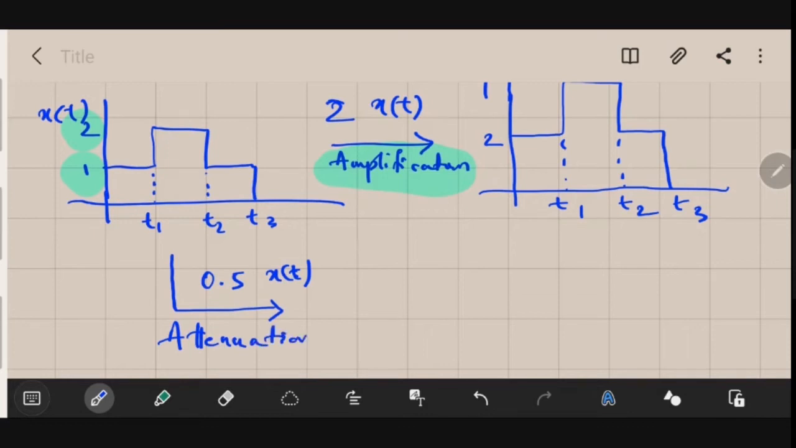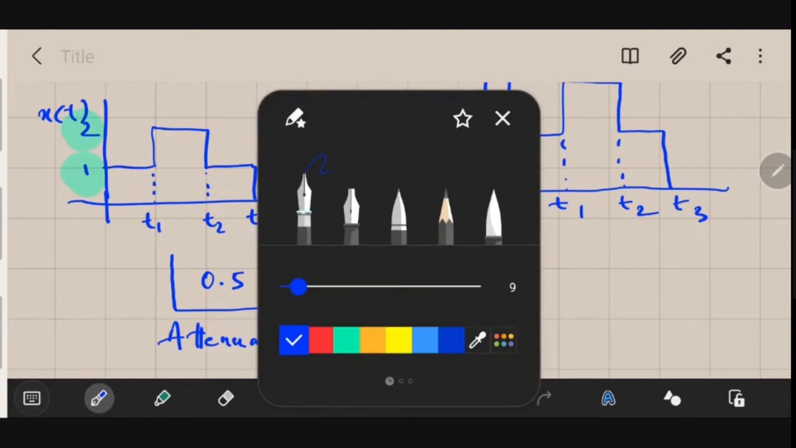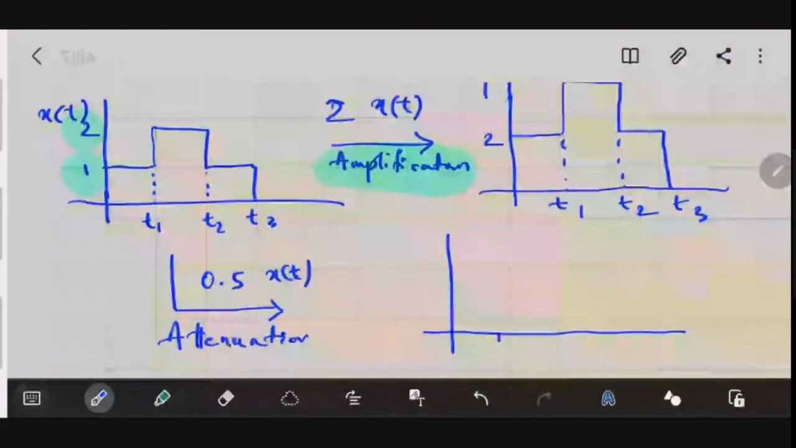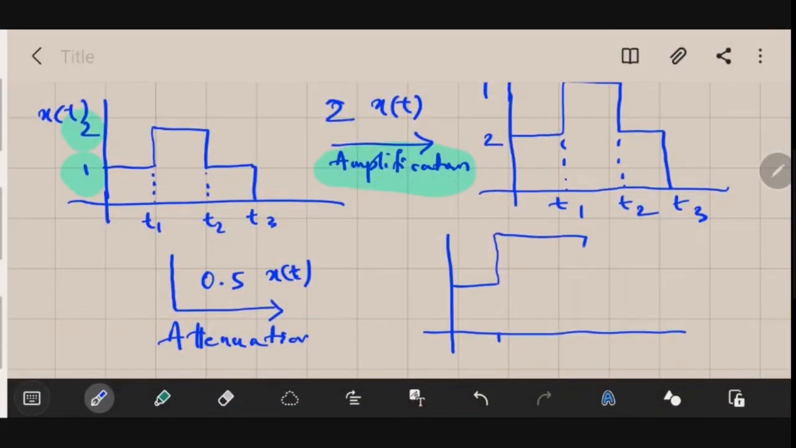So what will happen? Just look at this 1 and this 2 in this signal. 1 multiplied with 0.5 will become 0.5. 2 multiplied with 0.5 will become 1. So the resulting signal will look like this. Again, the time axis will remain unchanged. Let me just redraw that signal.